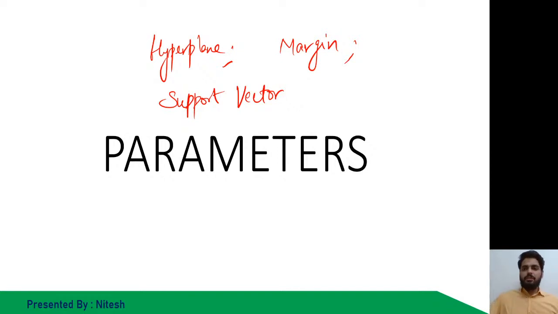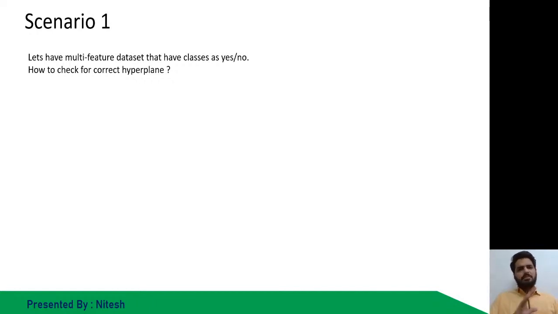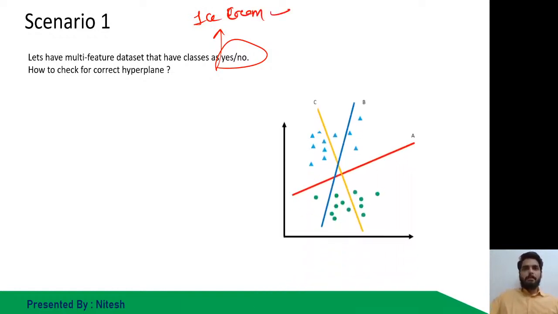I will show everything over here. So scenario 1: let's have a multi-feature dataset that has classes yes or no, the same dataset, whether the person will buy the ice cream or not. That is the case.